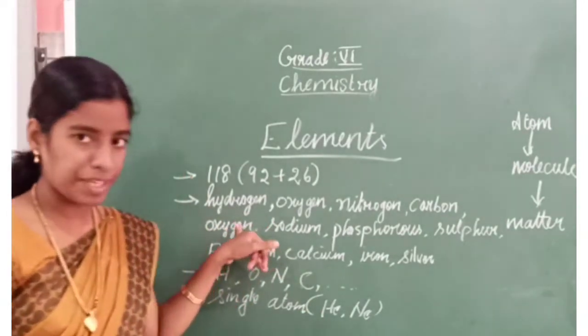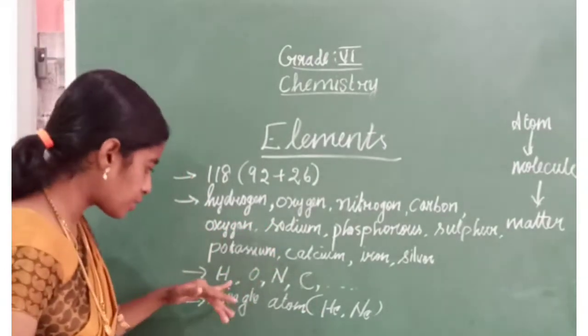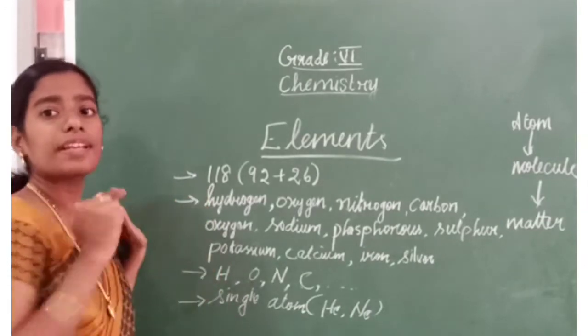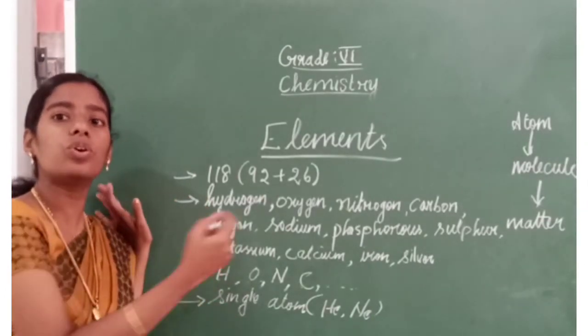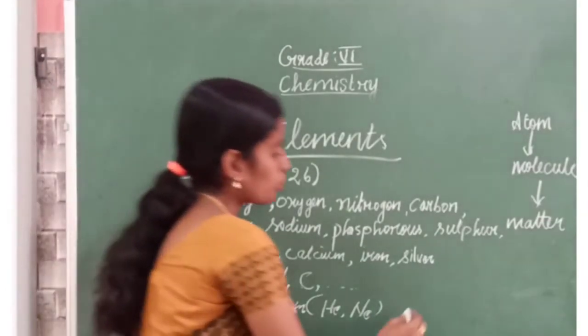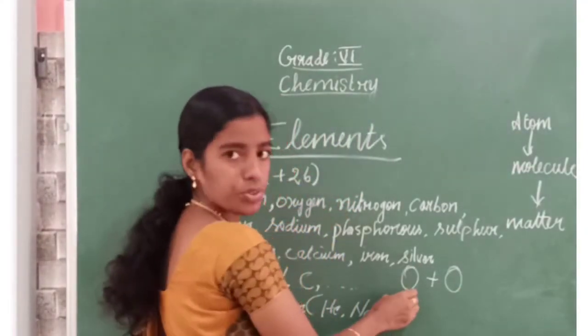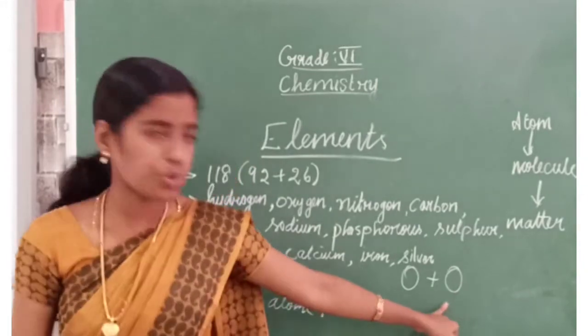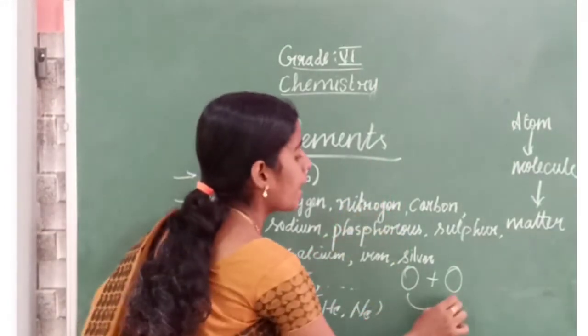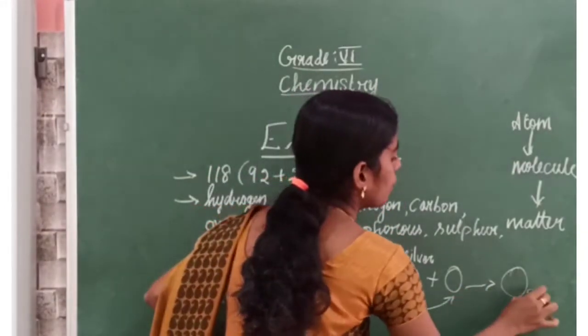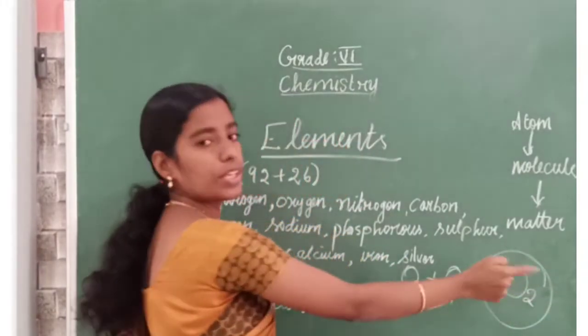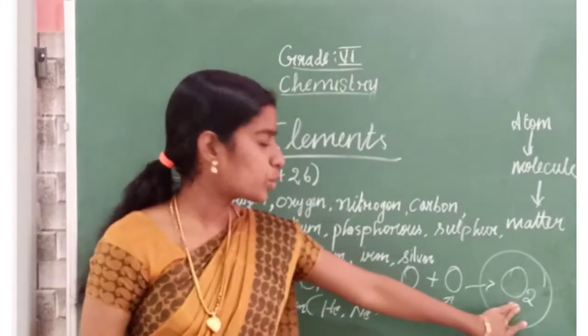Oxygen is an element, denoted as O. Now how can we write the oxygen molecule? This is one oxygen atom, and this is another oxygen atom. They combine to form the oxygen molecule, O2.